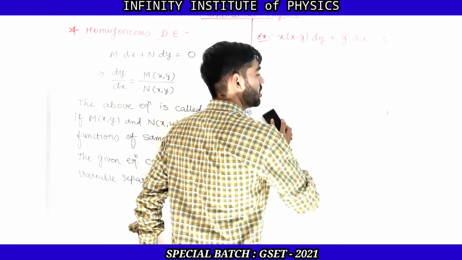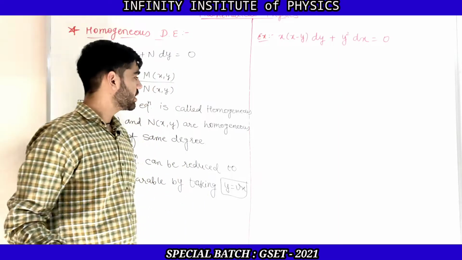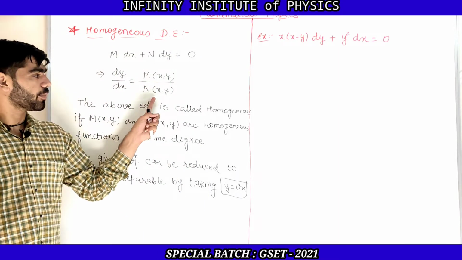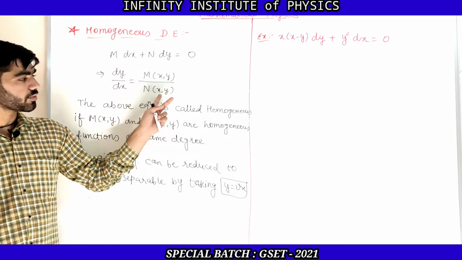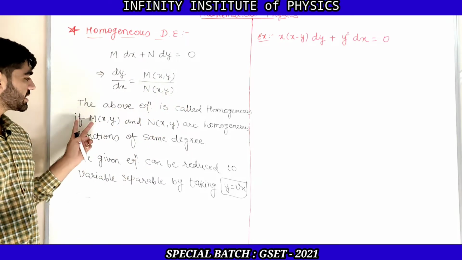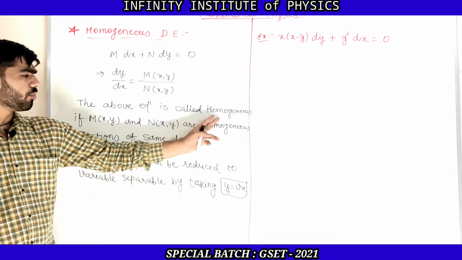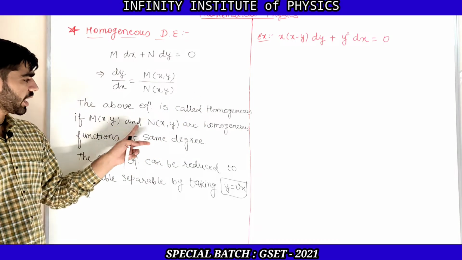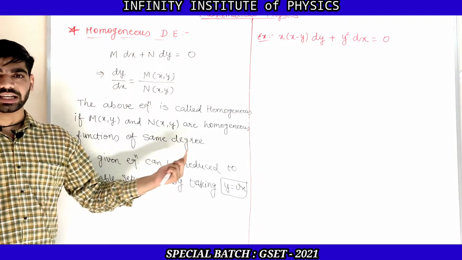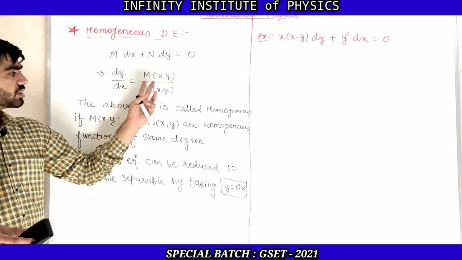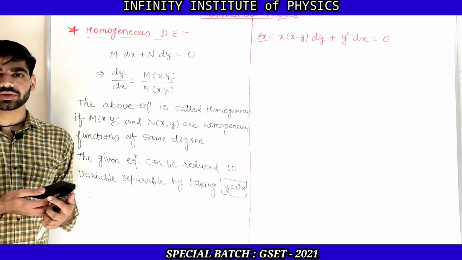So the given differential equation dy by dx is equal to M upon N, where M is a function of x and y both, and N is also a function of x and y both, is said to be homogeneous if M and N are homogeneous functions of the same degree. That means the degree of these two functions should also be the same.